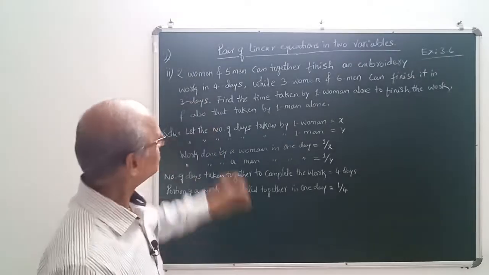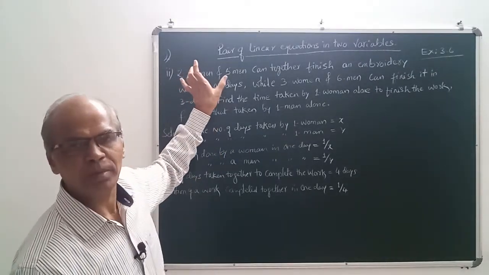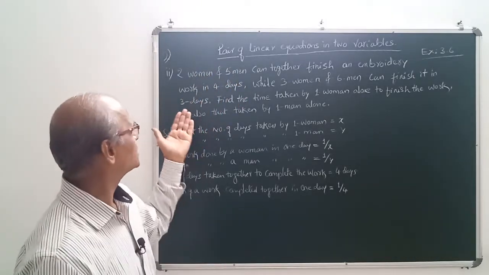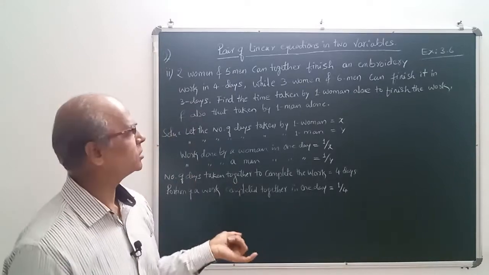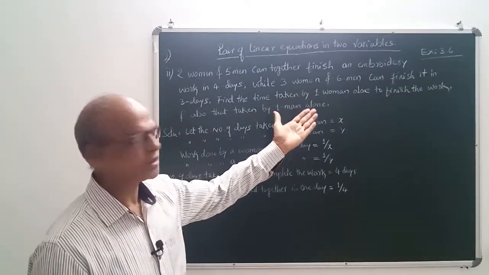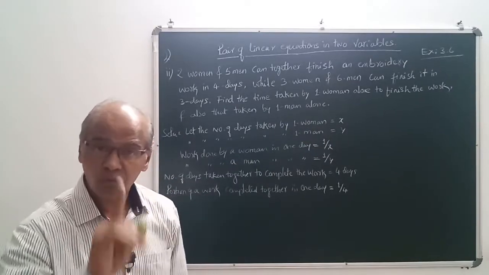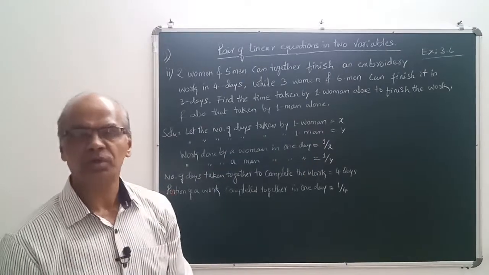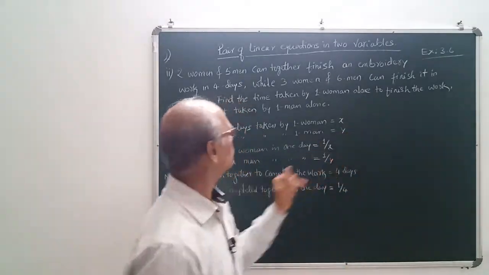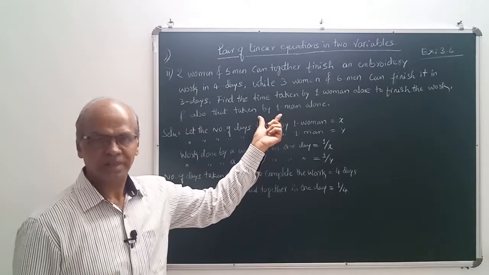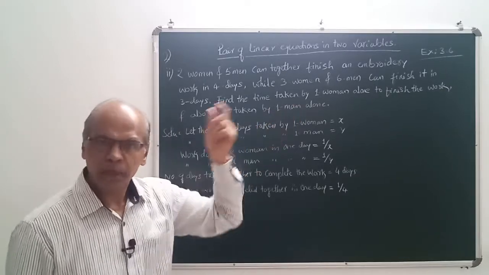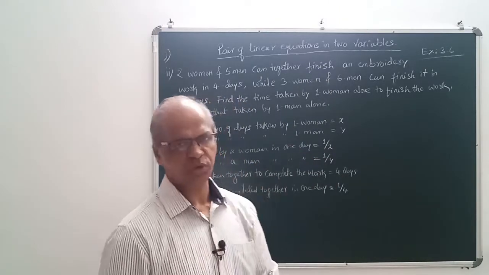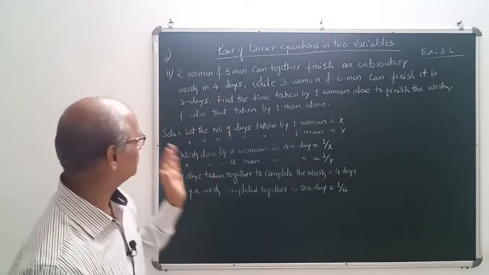That means if combined together men and women begin to work, in first case they take 4 days to finish it, in second case they take 3 days to finish it, but how many days are required for one woman alone, not combined together, to finish the same quantum of work, and also we have to find how many days are required for a man alone to finish the same quantum of work. This is the question. Hope the question is clear to you people.